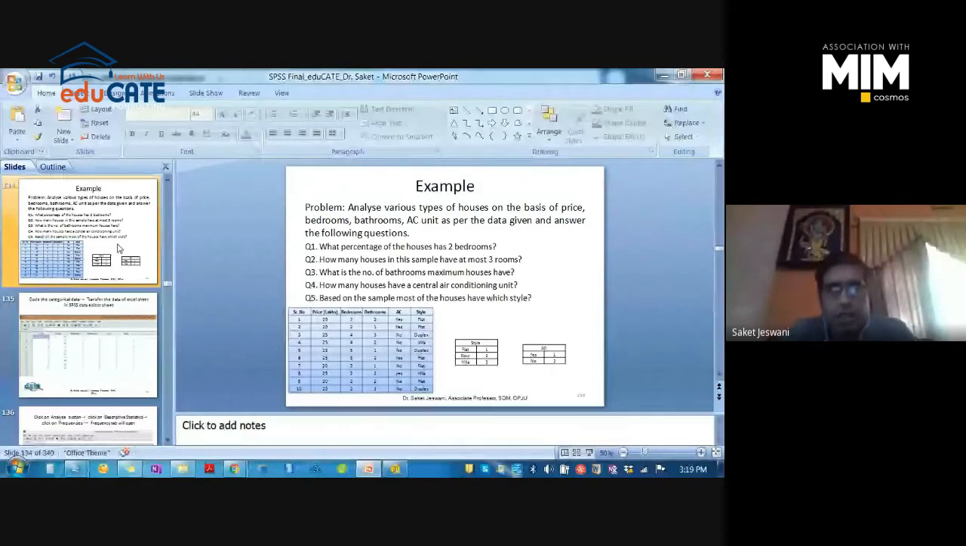How many houses in this sample have at most 3 rooms? What is the maximum number of bathrooms that houses have? How many houses have a central air conditioning unit? Based on the sample, most of the houses have which style? So we have to answer these 5 questions, right?